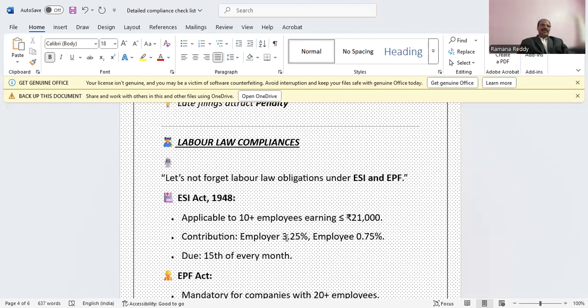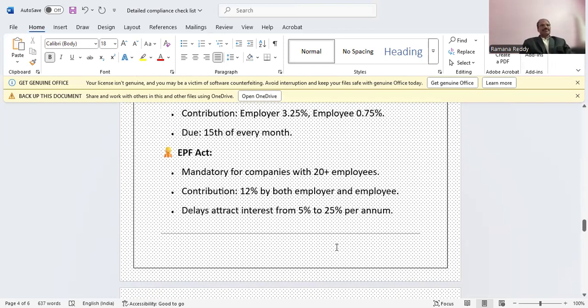ESI Act 1948 is applicable to 10 plus employees earning less than or equal to 21,000. Contribution: employer 3.25%, employee 0.75%. Due date is 15th of every month. And the Employees Provident Fund Act has mandatory compliance for companies with 20 plus employees. EPF contribution is 12% by both employer and employee. Delay will attract interest from 5% to 25% per annum.